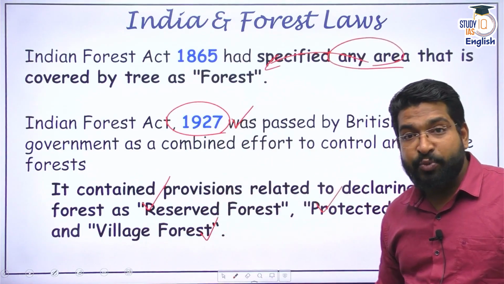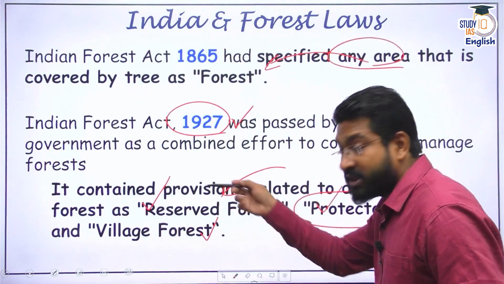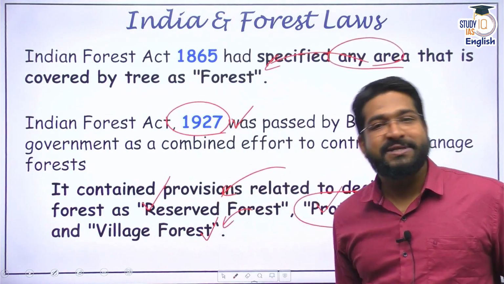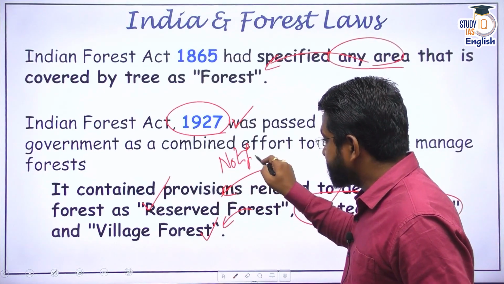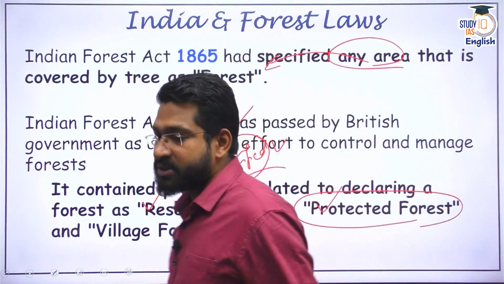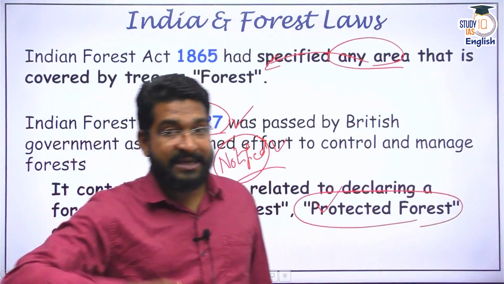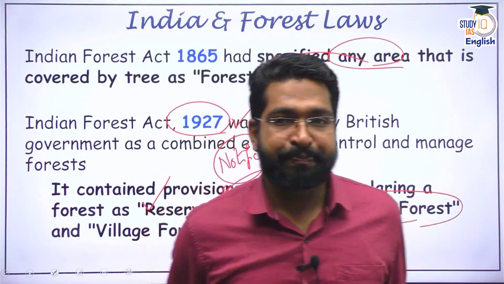These have to be notified. This was the basic setup, and it is the basic setup even now. That means the Indian Forest Act 1927 still stands, according to which the notification of forests happens.